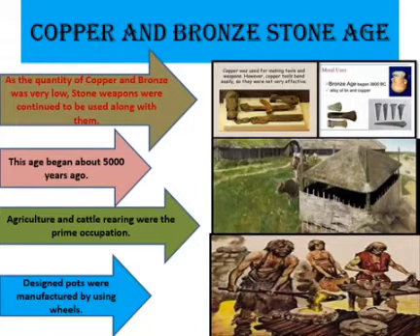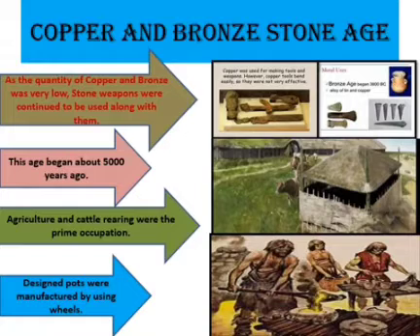I repeat, children, as the quantity of copper and bronze tools was very low, stone weapons were used along with copper and bronze. Therefore, this period is called the Copper and Bronze Stone Age. This age began about 5000 years ago. And here the main occupations were agriculture and cattle rearing. Design pots were manufactured by using wheels.